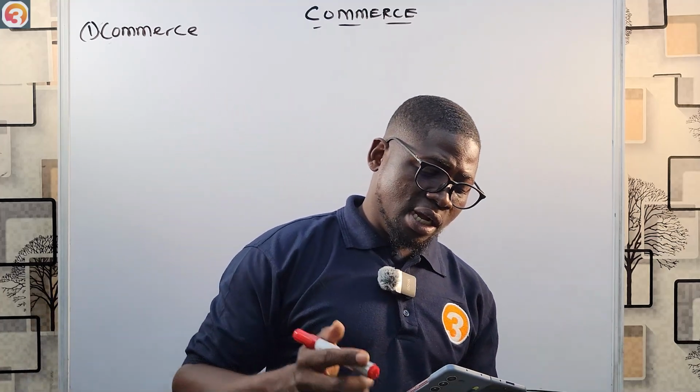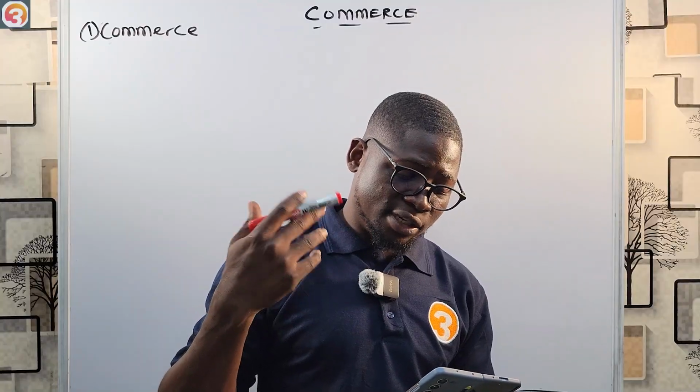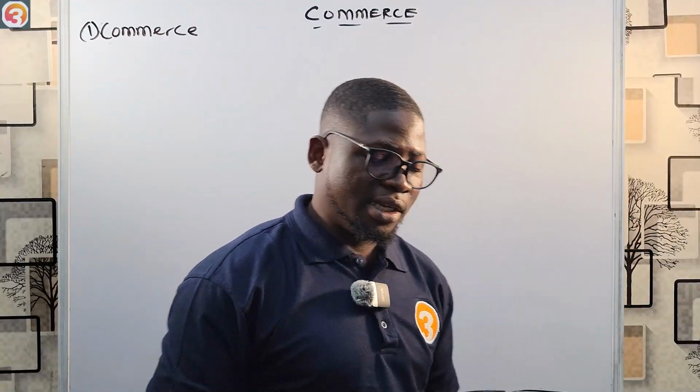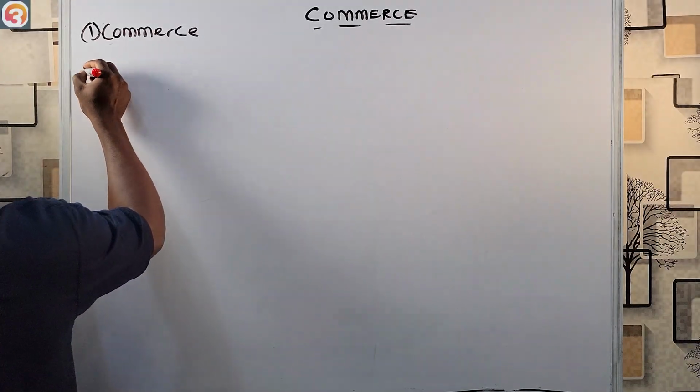Then under commerce, we also look at the meaning and scope, characteristics and their functions. Then of course, number 2, we'll now go to occupation.